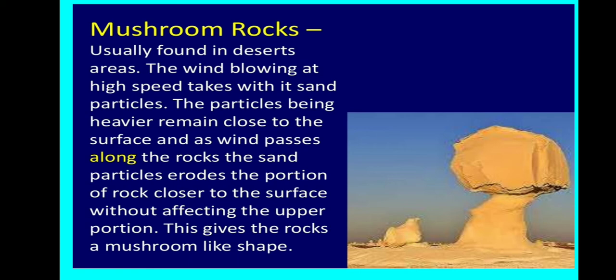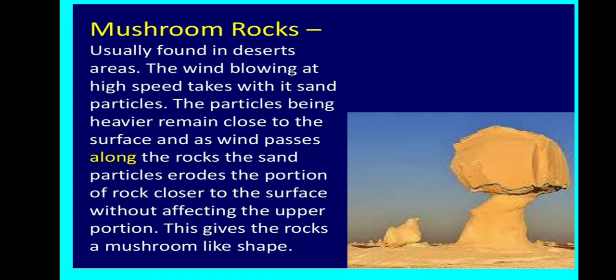As we know, mushroom rocks are found in desert areas. When the wind blows at high speed, it erodes the lower section of the rock more than the upper part. So the rocks have a narrower base, and the top is wider, but the base is narrower.